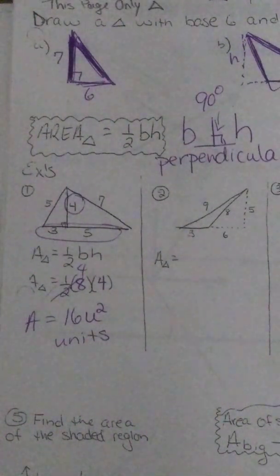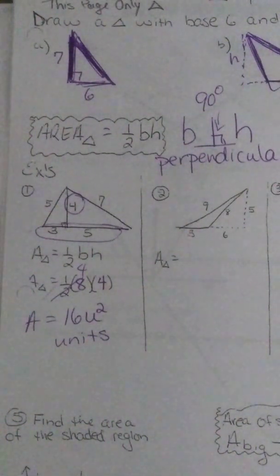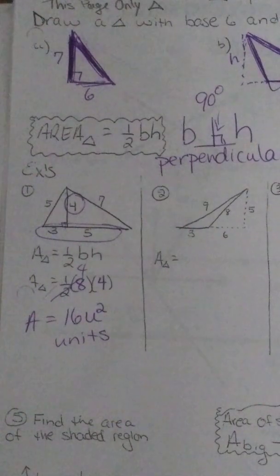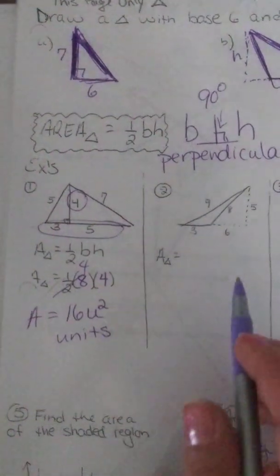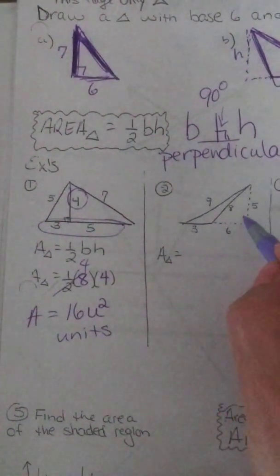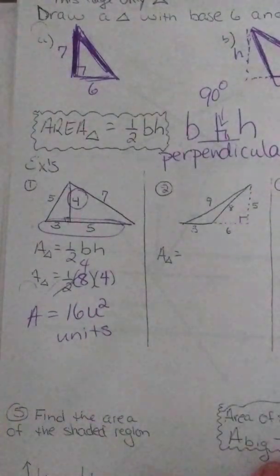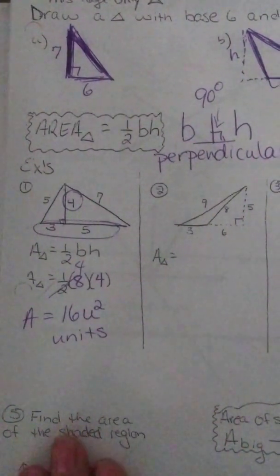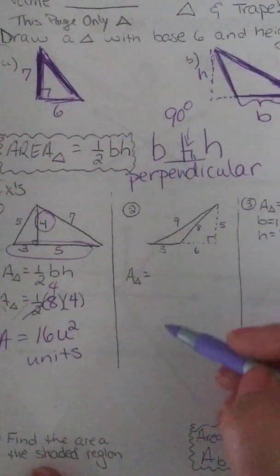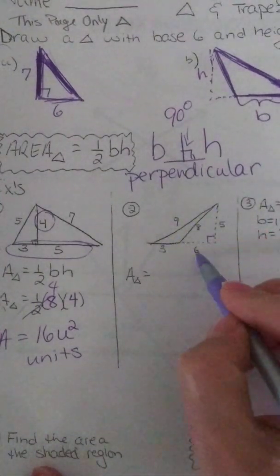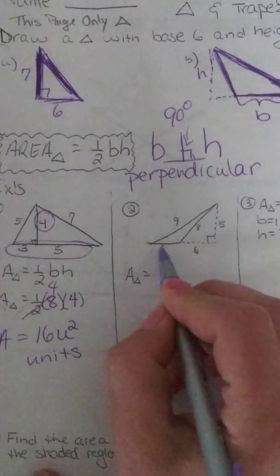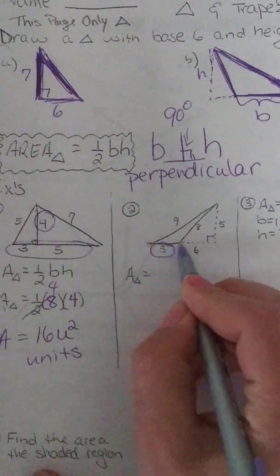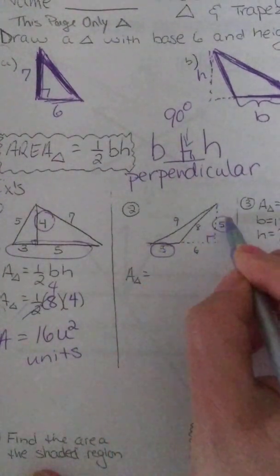The base, remember, is always part of the triangle, and the height has to be a perpendicular line. So again, I should have put a box over here. My bad. So here's a box, so there's a 90-degree angle. So the base has to be part of the triangle. This is not part of the triangle. This one is, and it's still perpendicular to this.